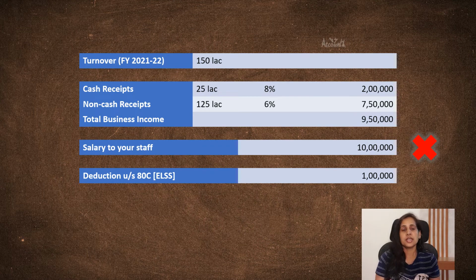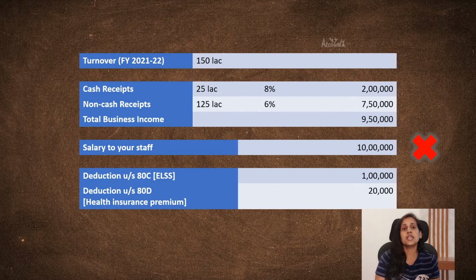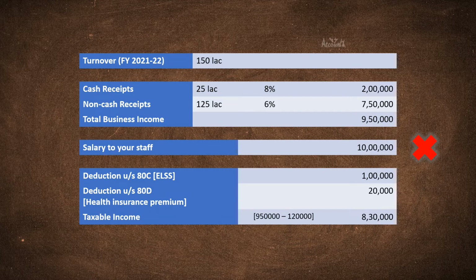Let's say your ELSS investment for the year is 1 lakh. So your deduction under section 80C would be 1 lakh. Let's assume you have paid a health insurance premium of 20k. So your deduction under section 80D would be 20k. If you would like to know more about these deductions, you may consider watching the playlist, the link in the top right corner. So your taxable business income would be 8.3 lakh, that is 9.5 lakh as reduced by 1.2 lakh, and you are required to pay income tax on this business income.